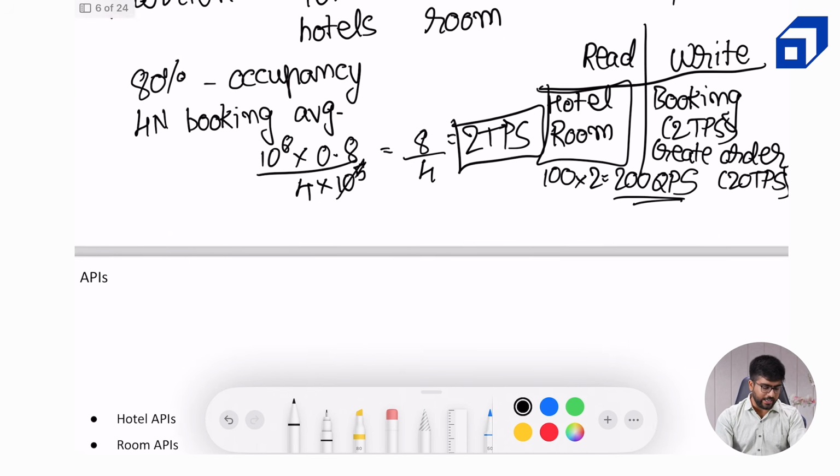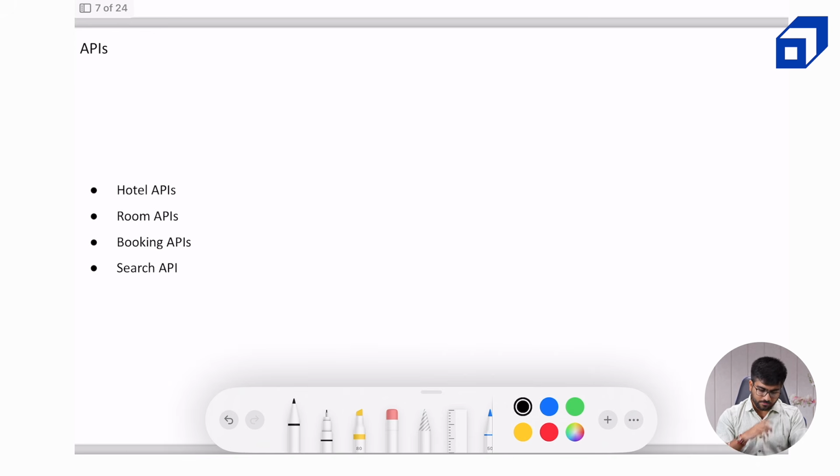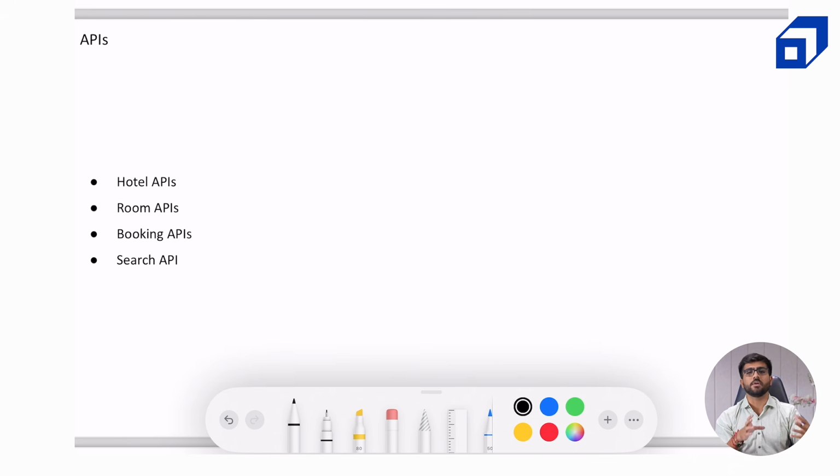Now we want to create the APIs. From our discussions, we have realized that we can classify the APIs into broadly 4 categories: the hotel APIs, the room APIs, the booking APIs to create a booking and to fetch a booking, and then the search API to search for different hotels for our query. Now, for the hotel APIs, some APIs will only be authorized for the admin of the hotel, and some APIs will only be authorized for a logged in user. Now, let's start with the hotel APIs.